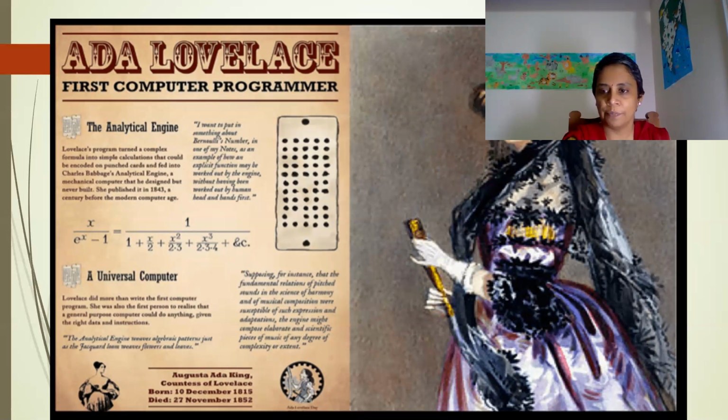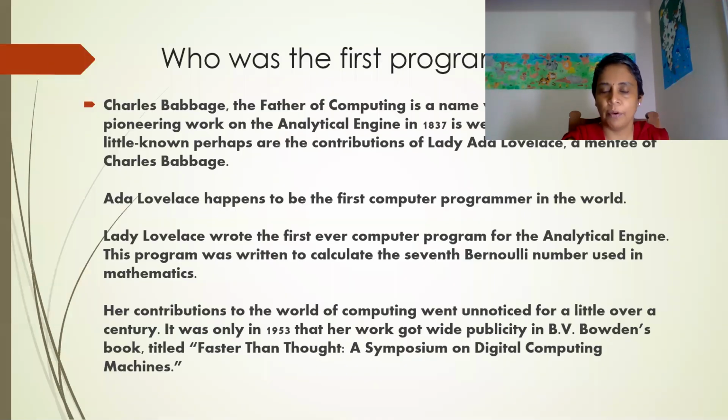So let's see a little about Ada Lovelace. Charles Babbage is the father of computing. We all know him. He developed the analytical engine in 1837. Ada Lovelace happens to be the first programmer who helped Charles Babbage make his computer function. Lady Lovelace wrote the first ever computer program for that machine, the analytical engine. Her contribution to the world of computing went unnoticed.